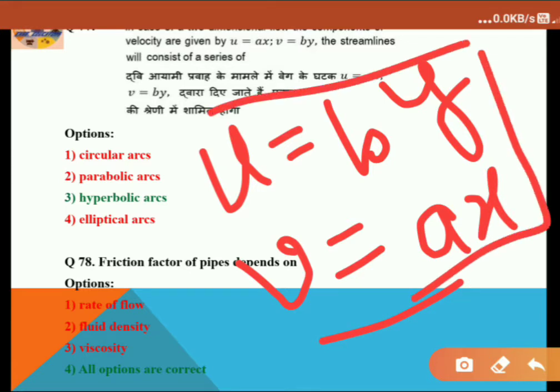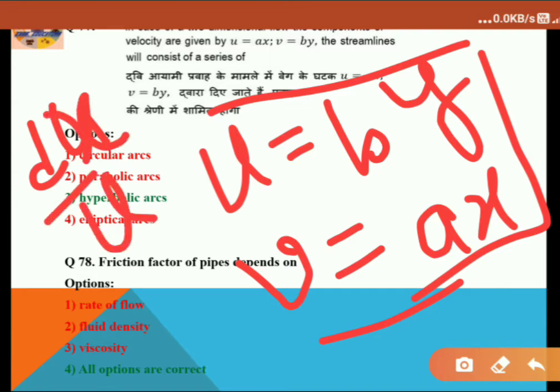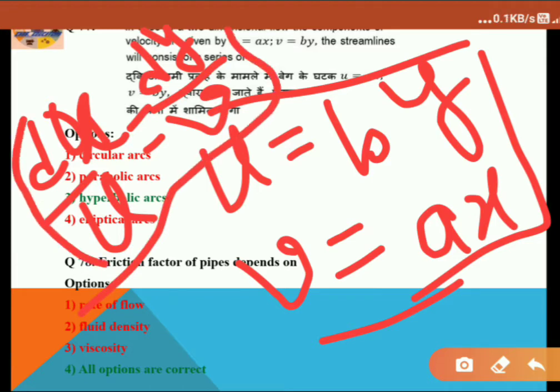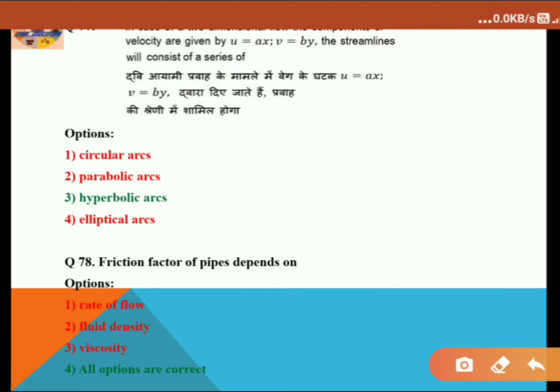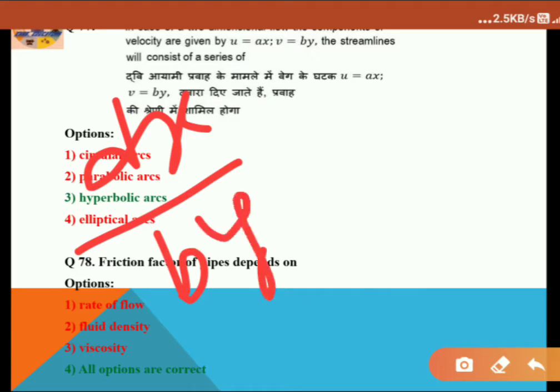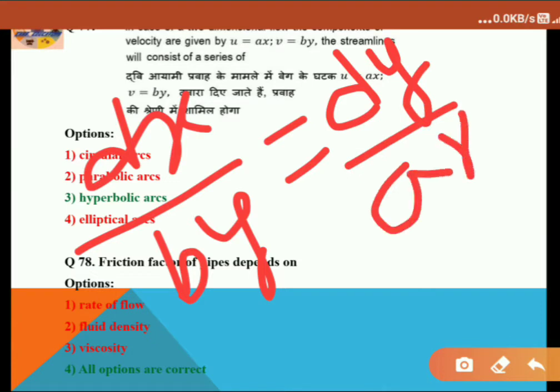So let's see. First we have to know the equation for a streamline. The equation for a streamline for 2D is dx by du equals dy divided by dv. That is the equation for streamline. From here just put the values of u and v, and you will find dx divided by by equals dy divided by ax.